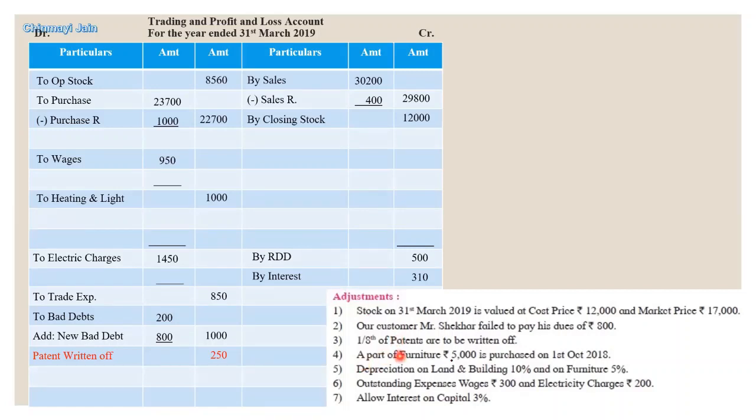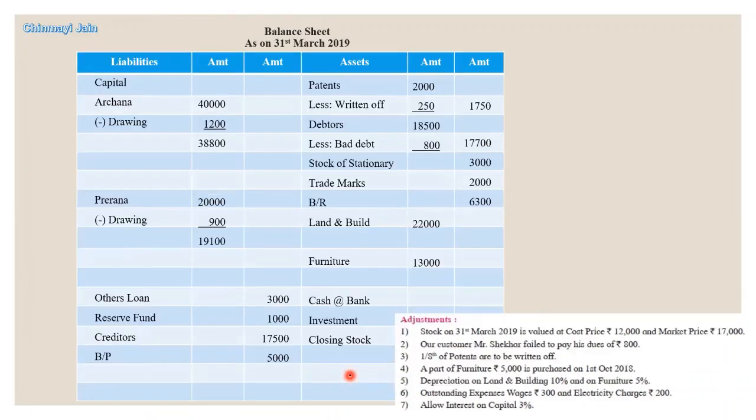A part of furniture, rupees 5,000, is purchased on 1st October. This point we will use in next point number 5. Okay, for reference it is given here. So let's charge depreciation. Depreciation on land and building. So land and building depreciation is 2,200.